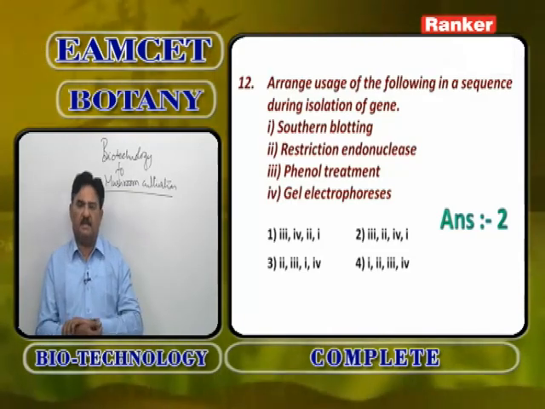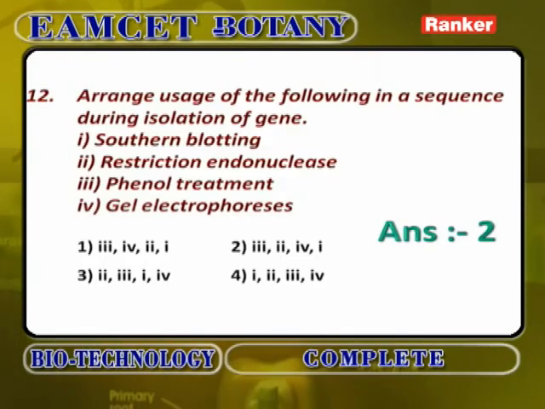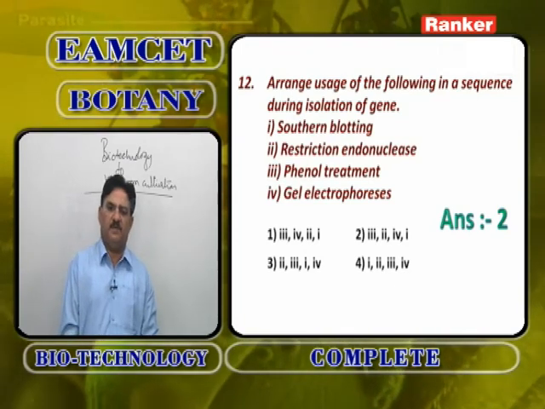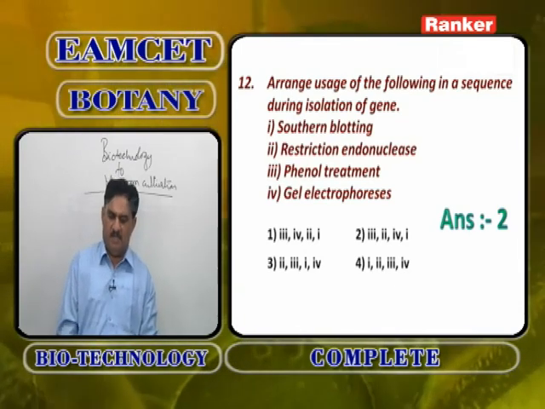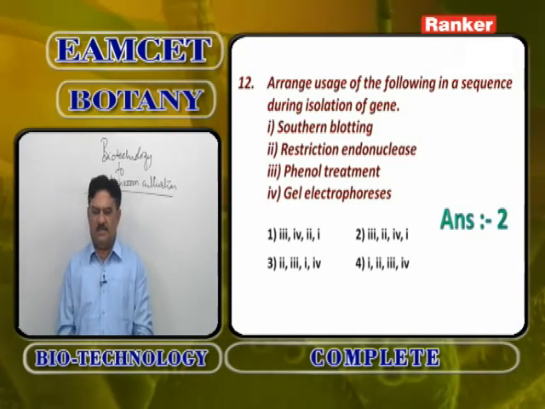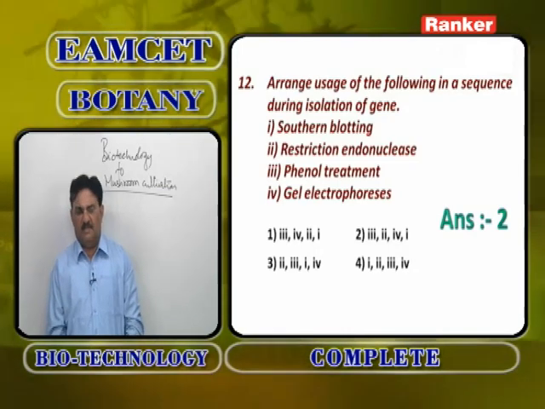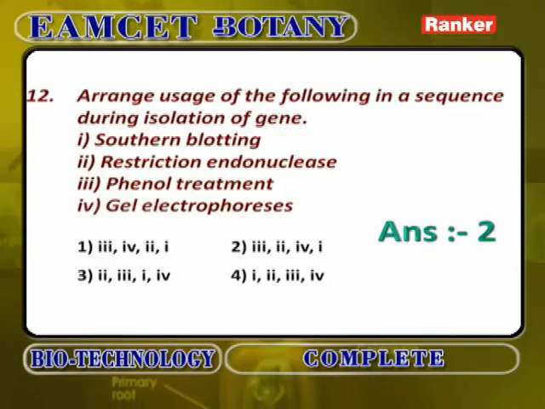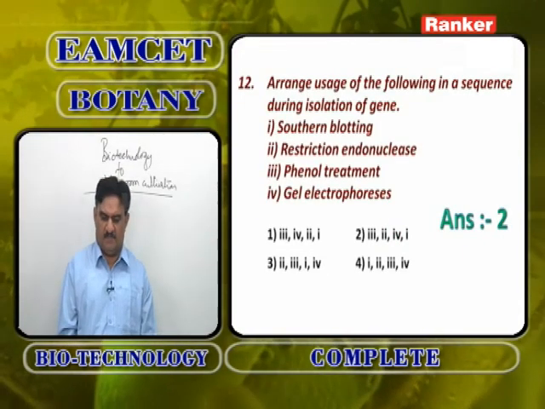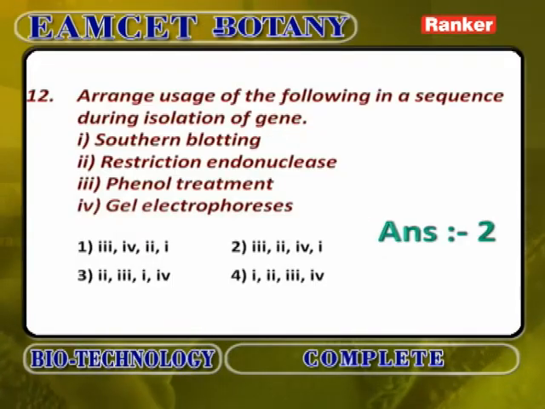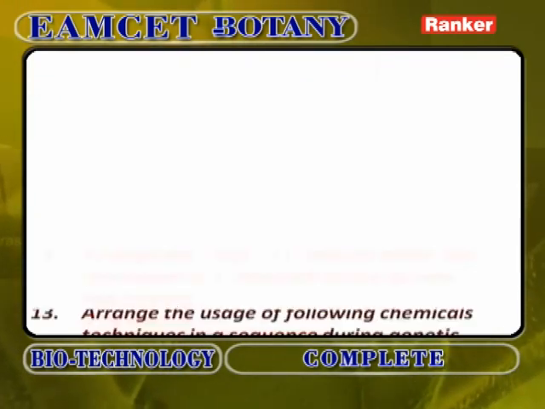First, enzymatic degradation of the cell wall, then the cell membrane is disintegrated using detergent lysis, then phenol treatment is given and DNA comes out. Then DNA is purified by gradient centrifugation, then restriction endonuclease is used to cut the DNA into bits. Then all the bits of DNA are grouped together by gel electrophoresis, and finally the desirable bit is selected by Southern blotting.